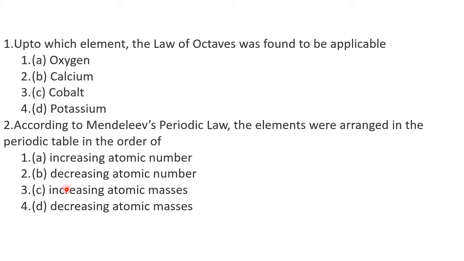Now we are left with only C and D. Remember, in Mendeleev's periodic law the elements are arranged in such a way that the properties repeat, in the increasing order of atomic mass. So increasing order of atomic mass is the correct choice, which is C.